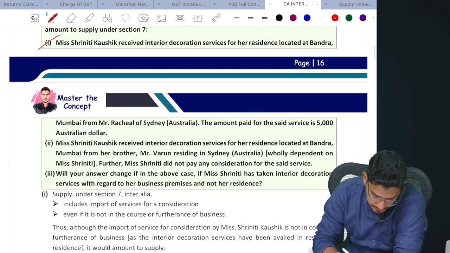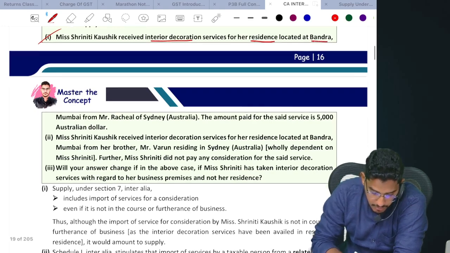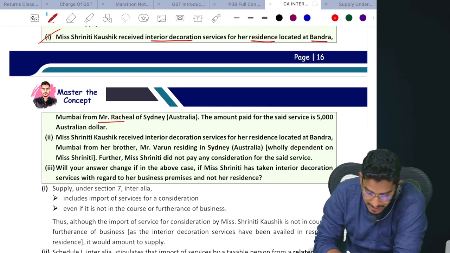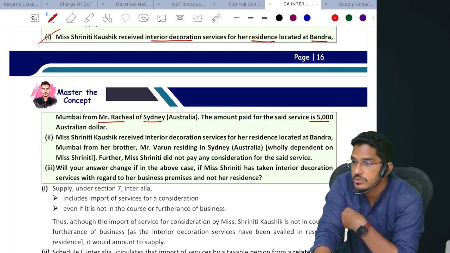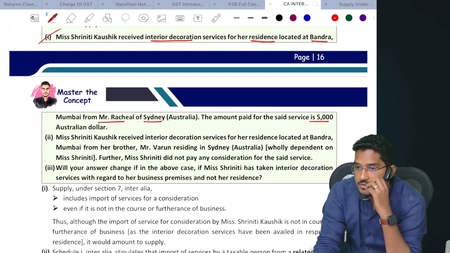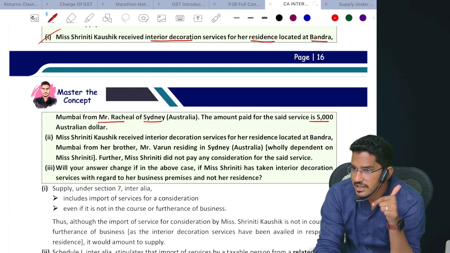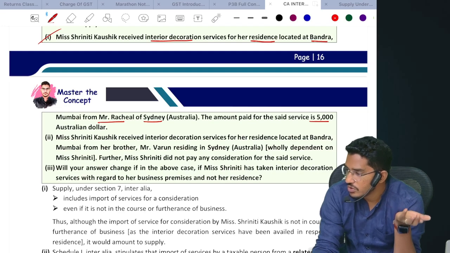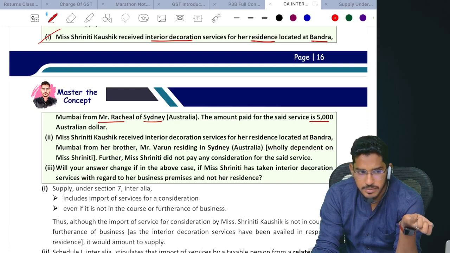Here we have Miss Srinidhi Kaushik, who received interior decoration services for her residence located at Bandra, Mumbai from Mr. Rachel of Sydney. The amount paid for the said service is 5,000 Australian dollars. Supply or not? Simple here. Importation of services. Consideration is there? Yes. Are we required to check anything? No. It will be a supply as per section 7 subsection 1 clause B.